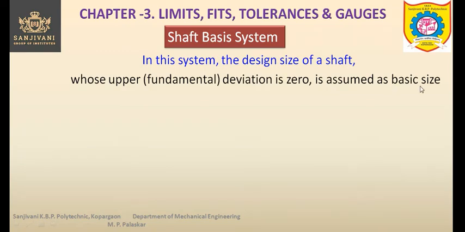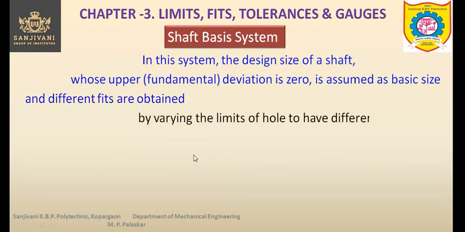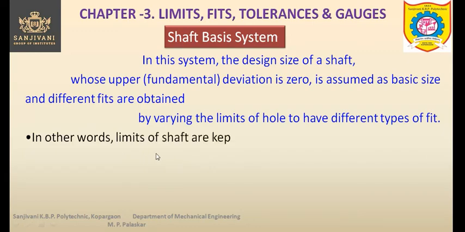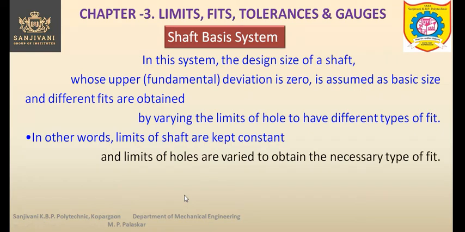So when the upper deviation of the shaft is 0, that is considered as the basic size, and different fits are obtained by varying the limits of the hole. So the shaft size is kept constant, and the hole sizes are varied so as to obtain the different types of fit. In other words, limits of the shaft are kept constant and limits of the holes are varied to obtain the necessary type of fit.